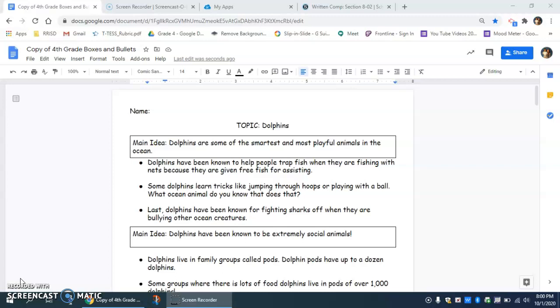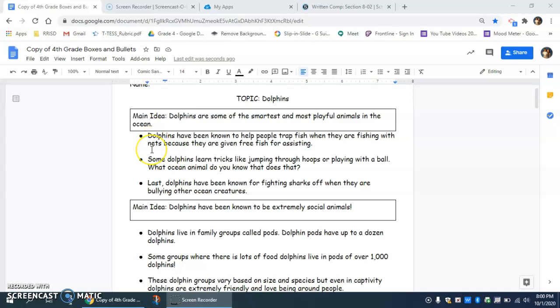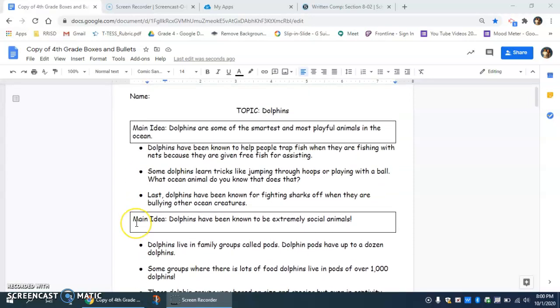This is my own personal topic of dolphins, where I have filled out my boxes and bullets. You all are going to do the same thing. You're going to pick your topic and then you're going to fill in 3 main ideas based on your topic.